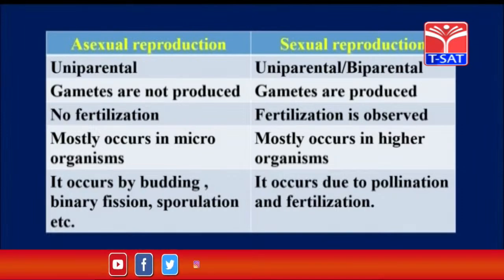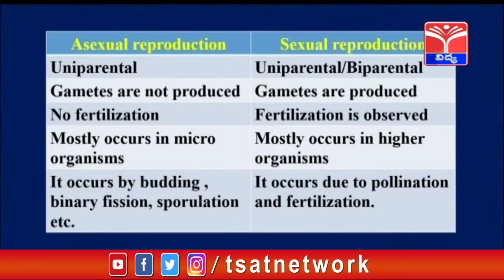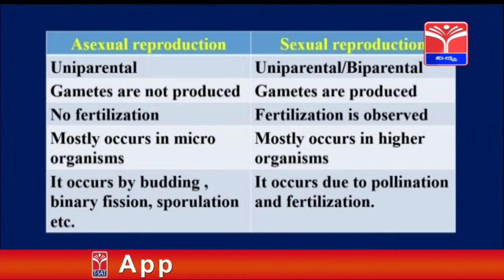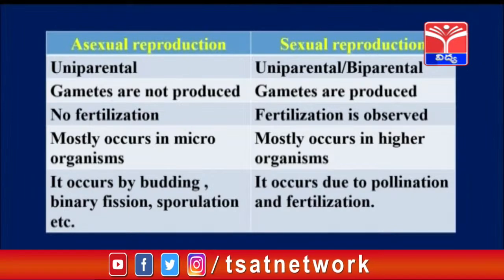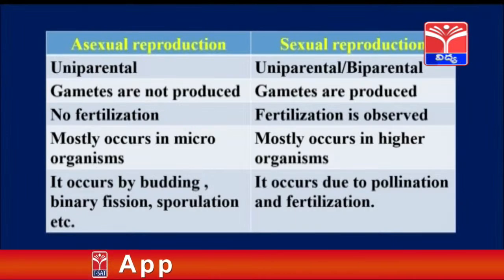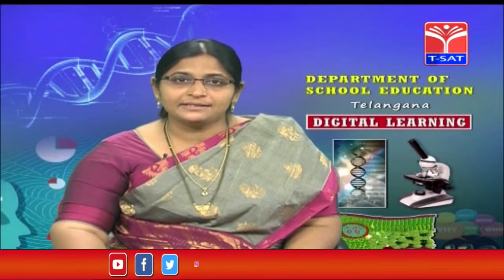There is no process of fertilization in asexual reproduction, whereas fertilization is observed in sexual reproduction. Asexual reproduction mostly occurs in microorganisms, that is lower organisms, whereas sexual reproduction takes place in higher organisms. Asexual reproduction includes budding, binary fission, sporulation, etc., whereas sexual reproduction occurs due to a process called pollination as well as fertilization. So these are the differences between asexual reproduction and sexual reproduction.